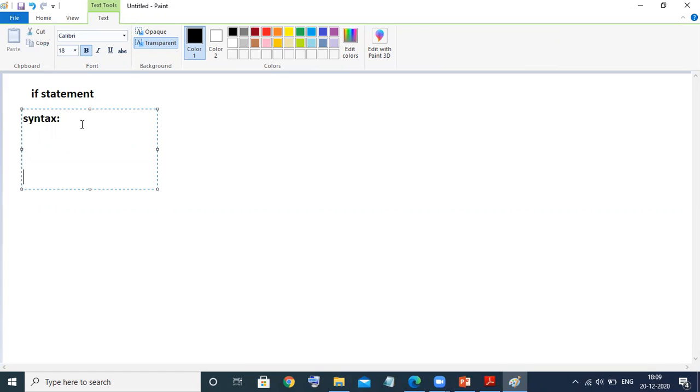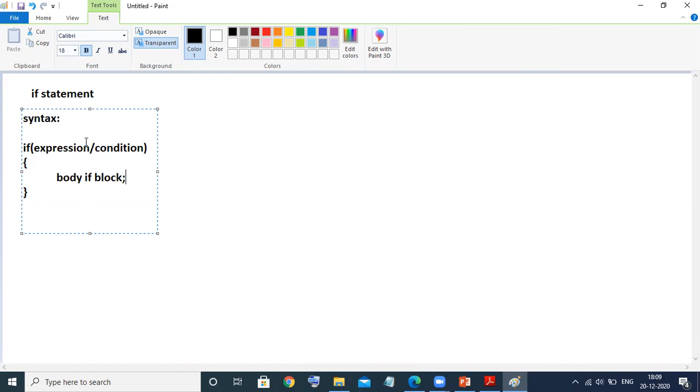The syntax is very easy. How to write it? if is in small case, all keywords will be in small case letters. Then round parentheses. In these round parentheses, we will write an expression, or you can say any condition. If this condition is true, then it will execute the body of the if block.